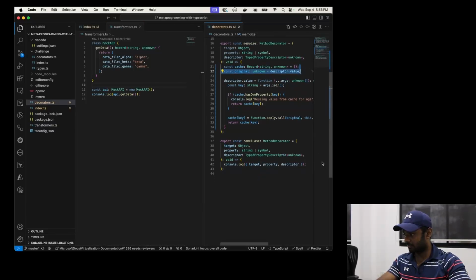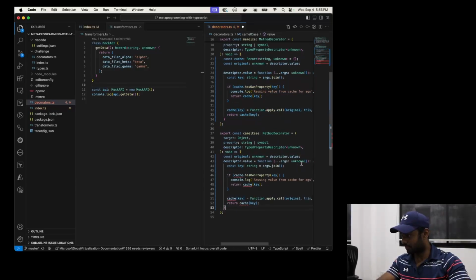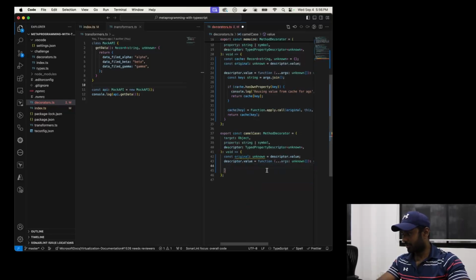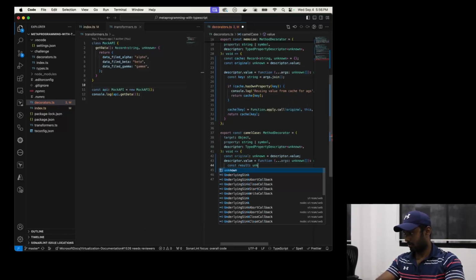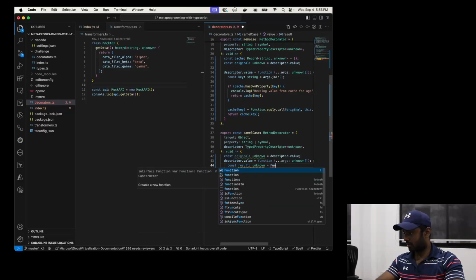Let me quickly copy this, and also copy this so that I don't have to retype. Let me delete all of this. What I can do is get the result by calling the initial API.